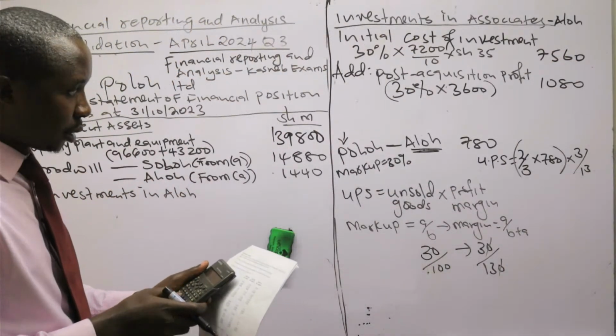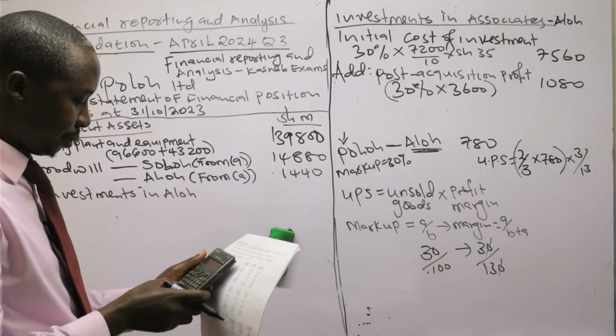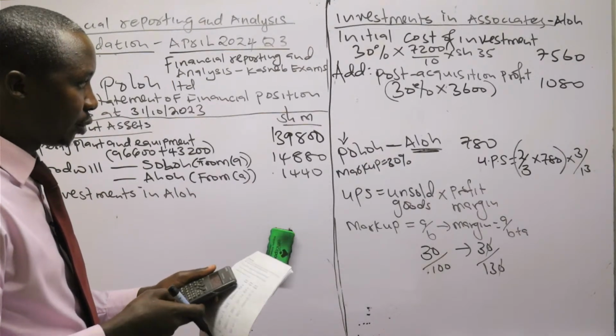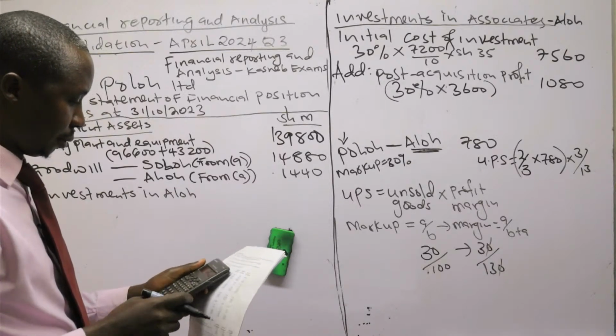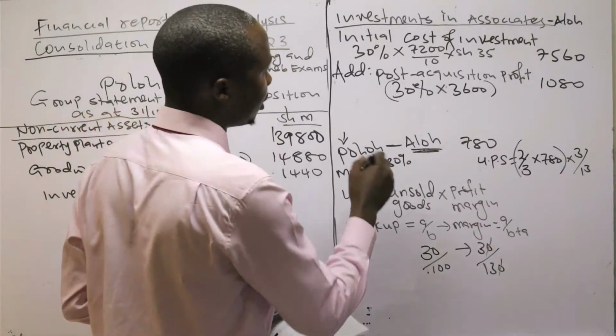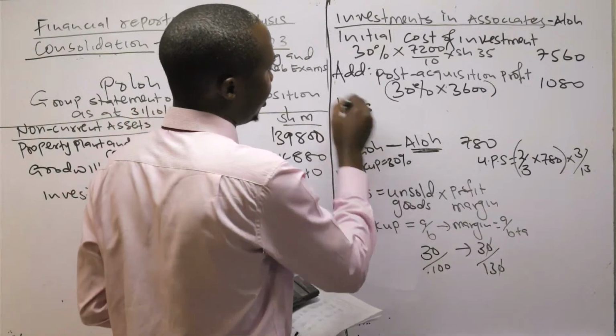So the unsold goods value is 520 times 3 over 13, so that is 120.